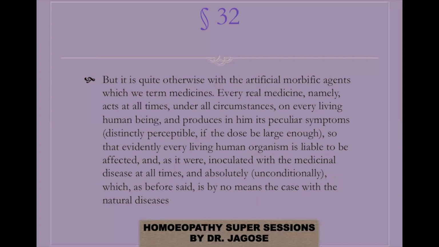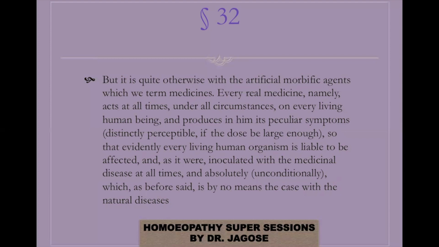Aphorism 32 tells you it is quite otherwise with the artificial morbific agents, which we term medicine. Now it is quite the opposite, quite different.